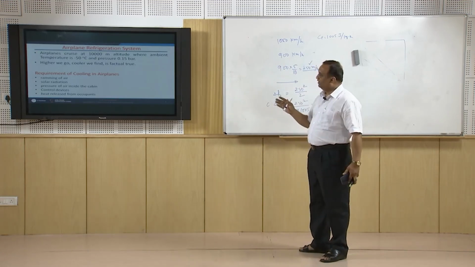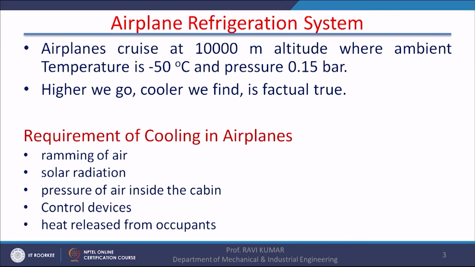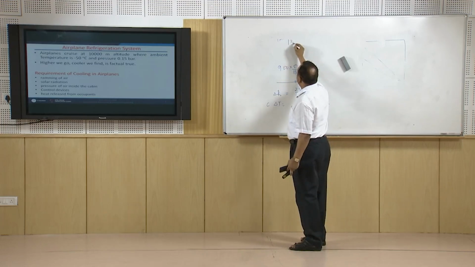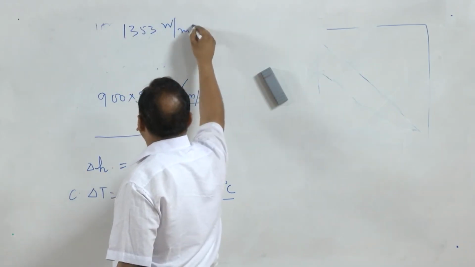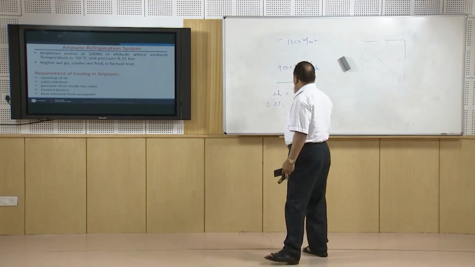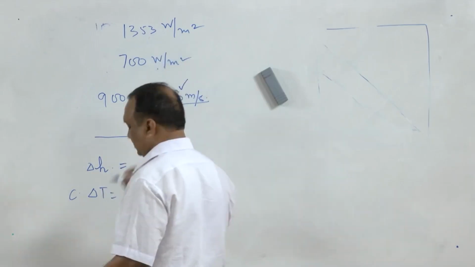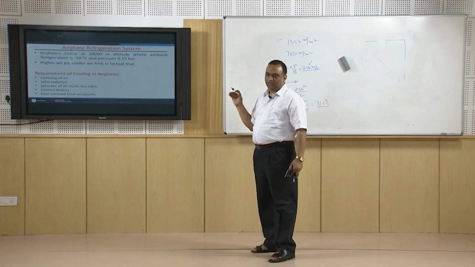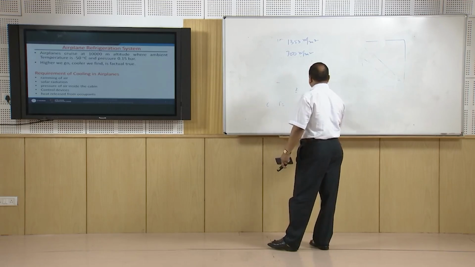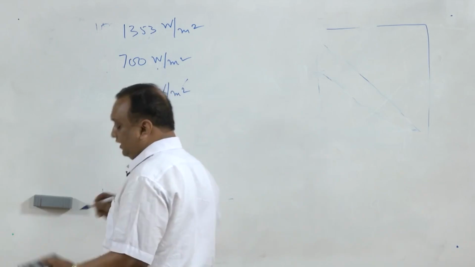In addition to that, there are solar radiations. Beyond the earth atmosphere, it is an estimate the solar radiations are 1353 watts per meter square. Even on the earth, for example, at this place, the solar radiations are approximately of the order of 700 watts per meter square, and in the area where the plane is cruising, we can always assume that the radiation falling on the plane surface is approximately 1000 watt per meter square or 1 kilowatt per meter square.